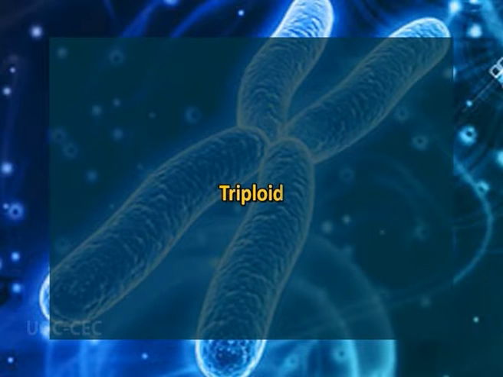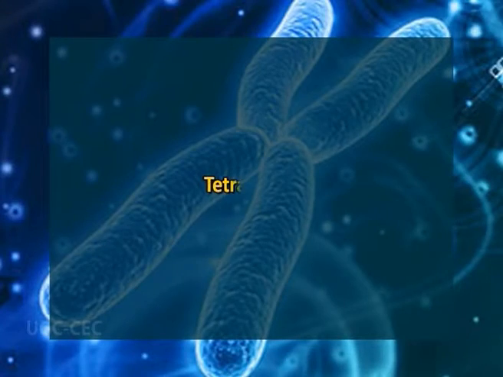Different types of polyploidy are classified according to the number of chromosomes in the nucleus. First one is triploid, that is having 3 sets of chromosomes. Triploidy is a heritable process in which there are 3 sets of chromosomes. For example, seedless watermelons. It is also common in phylum Tardigrada. Tetraploidy.